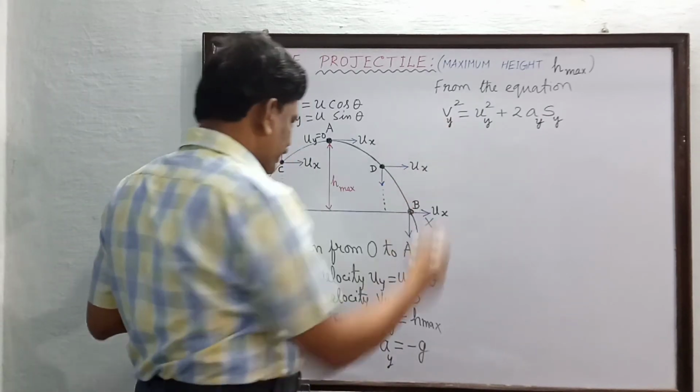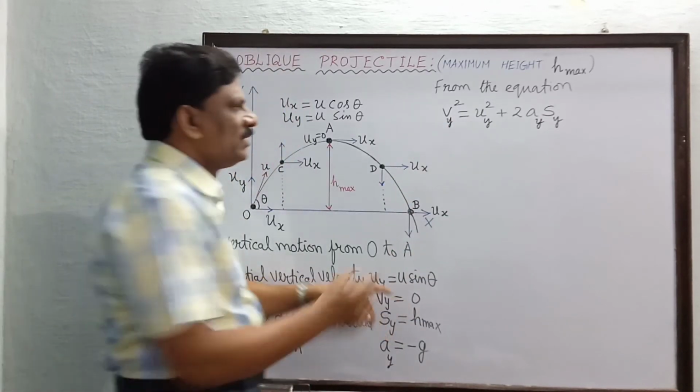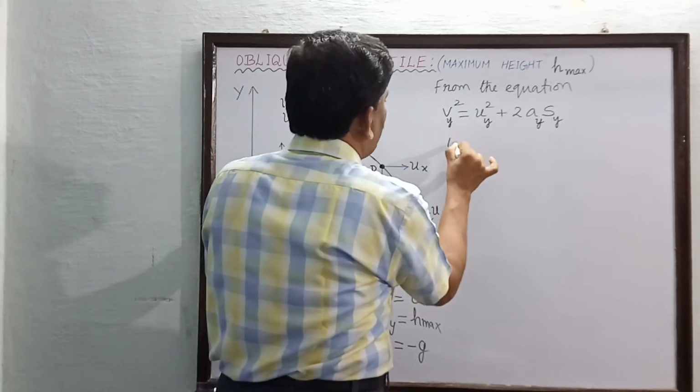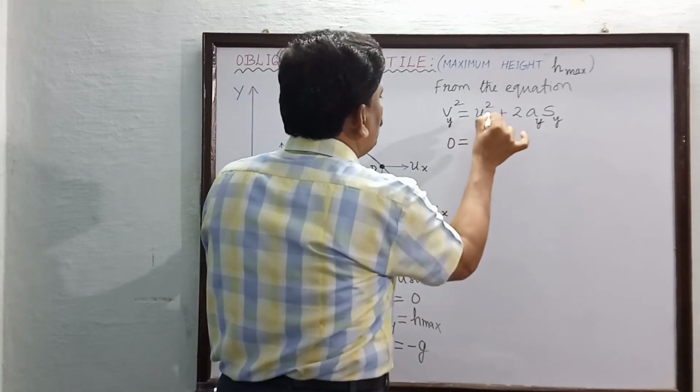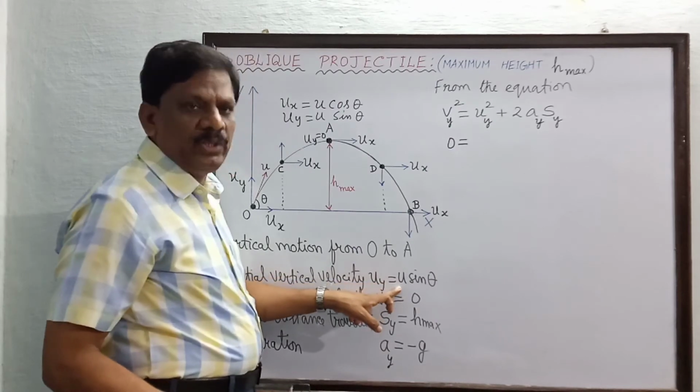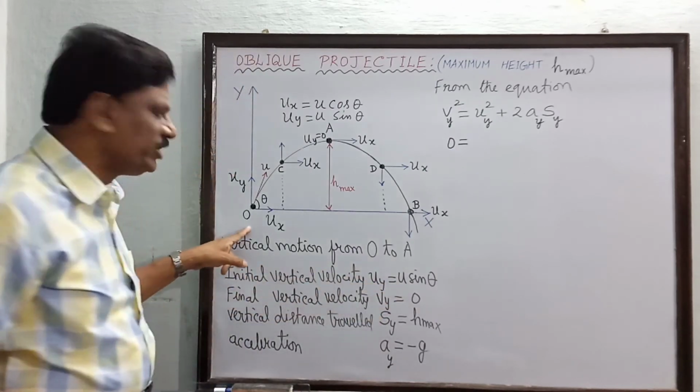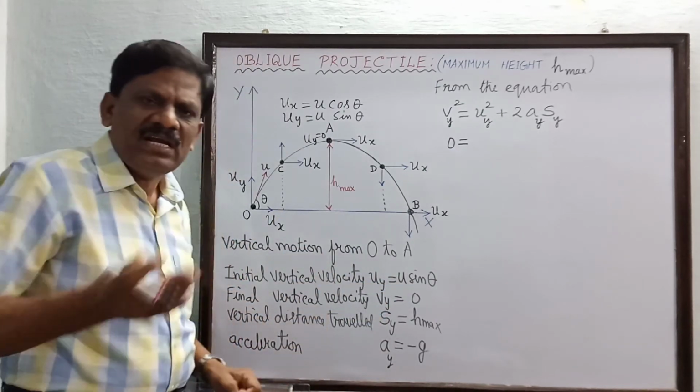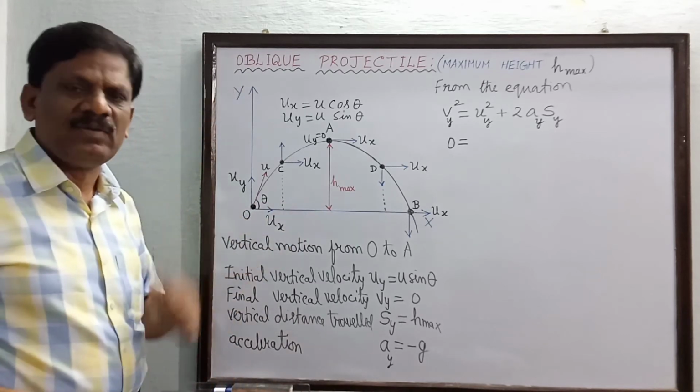So, Vy square, what is the value of Vy here? 0. So, the left hand side becomes 0. 0 is equal to Uy square, and Uy is U sine theta, because at the initial point of projection itself, it is having both horizontal velocity as well as vertical velocity.